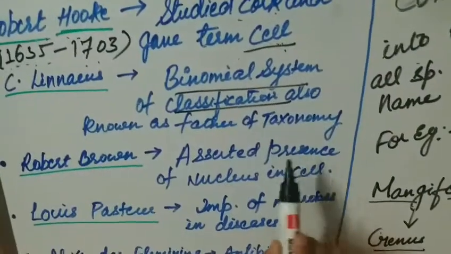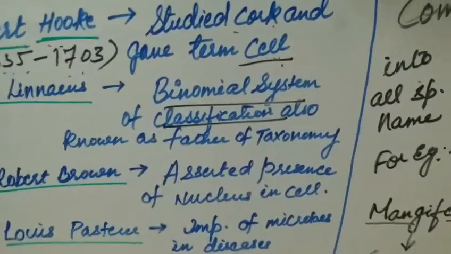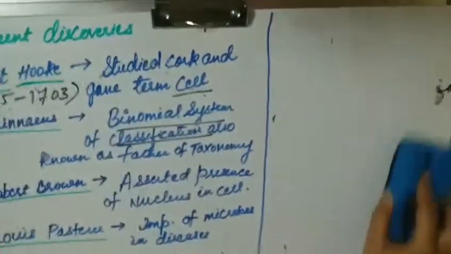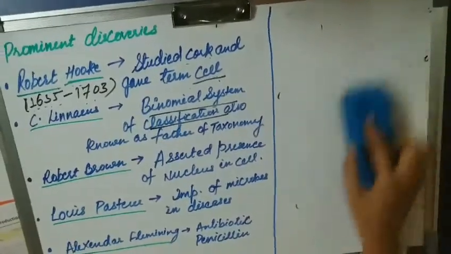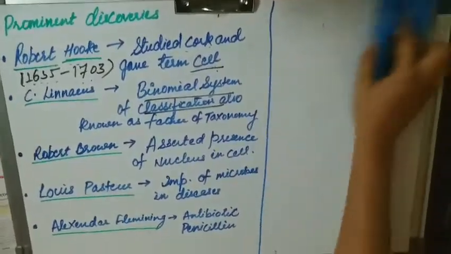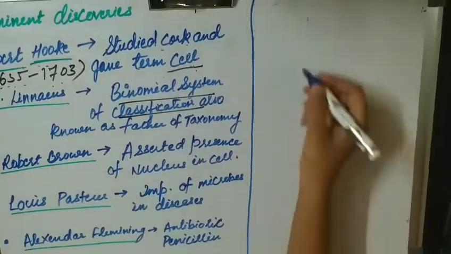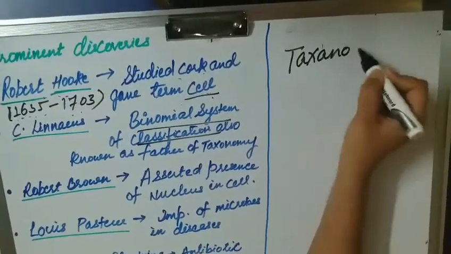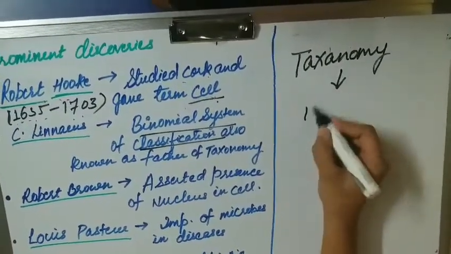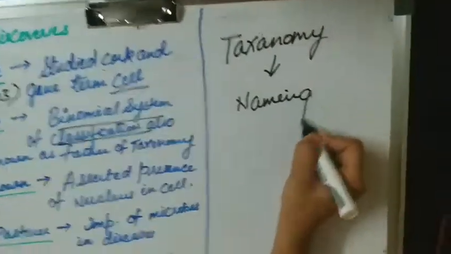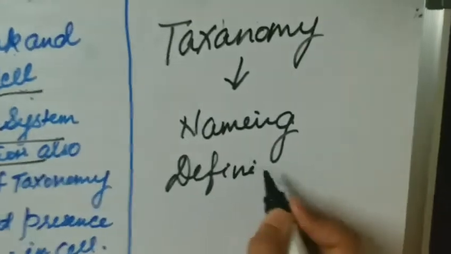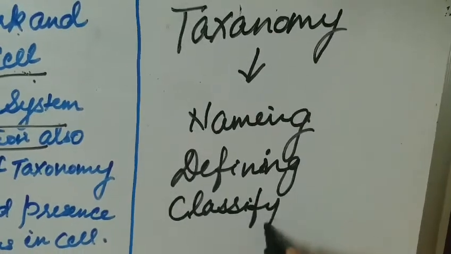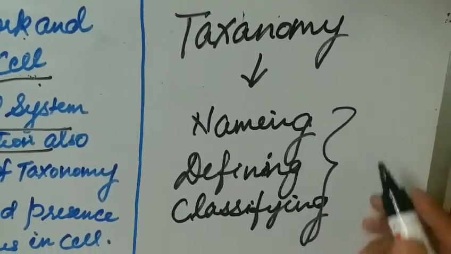He is also known as the father of taxonomy. Now, what is taxonomy? Taxonomy is the science of naming, defining, and classifying the organisms.